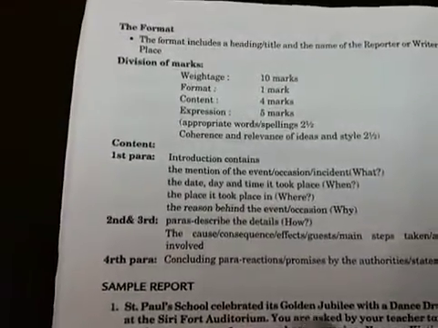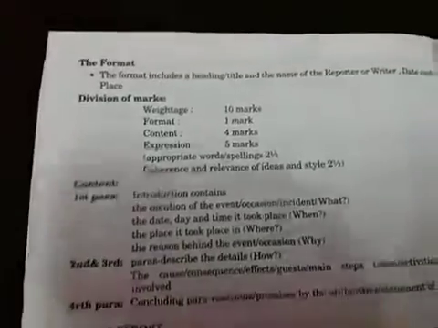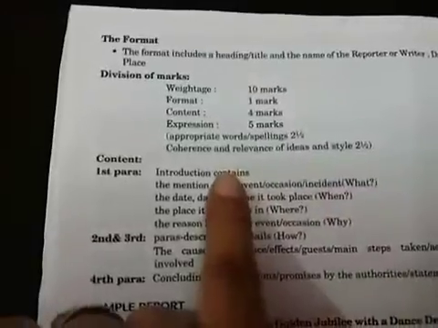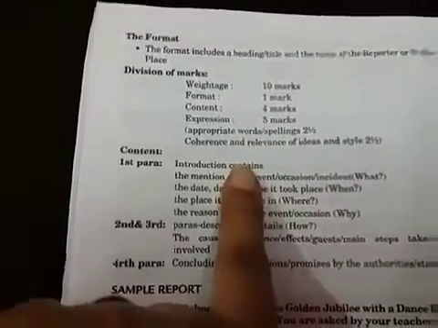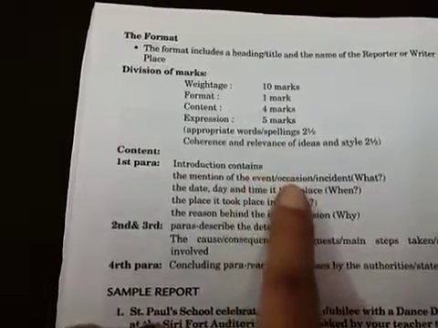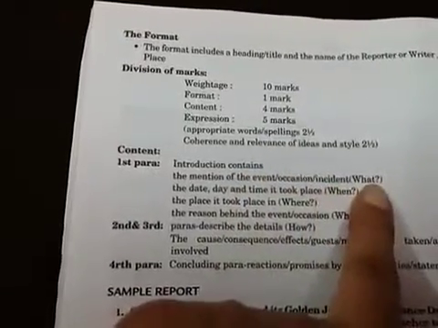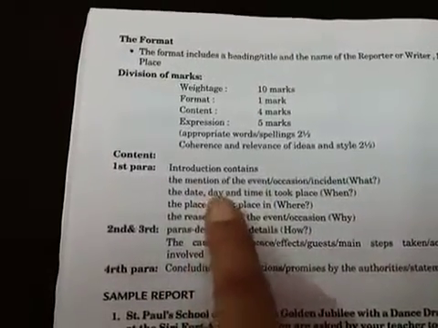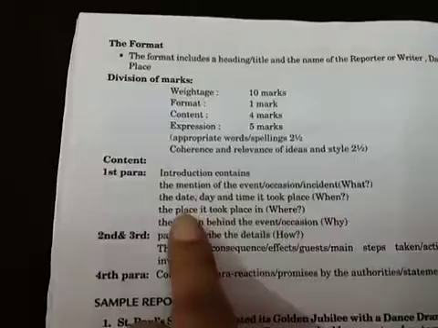Now next is content. There are 4 paragraphs in a report. The first paragraph is the introduction paragraph. In this paragraph you have to mention the event, occasion, incident, meaning what, when, the date, day and time, then where, the place.